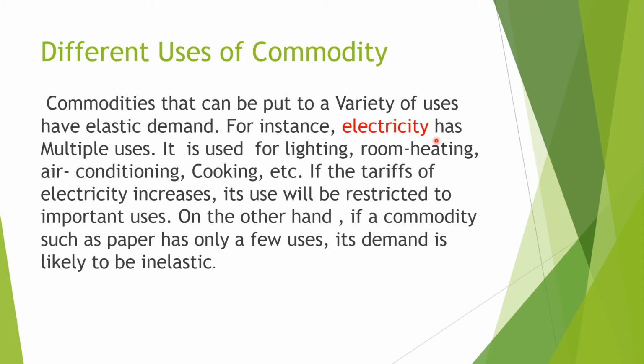But if a commodity has only one use, for example, paper, we have only one use. We will only write on that. So in that condition, if the price is very high or very low, the commodity is inelastic. Whatever we need, we will buy. We cannot move too much. Okay. So different uses is again divided into two parts: commodity has multiple uses, commodity has only one use. If a commodity has only one use, the elasticity is less or inelastic. If a commodity has many uses, the demand is elastic in nature.